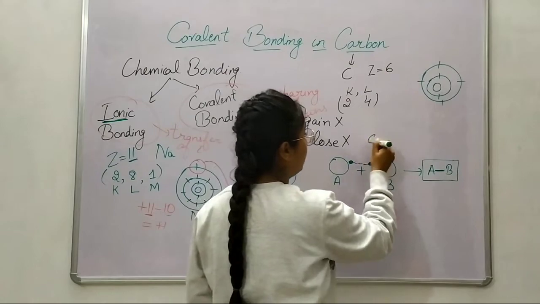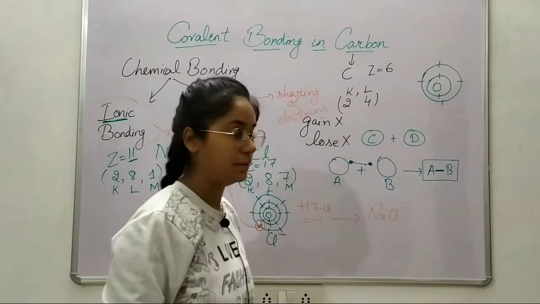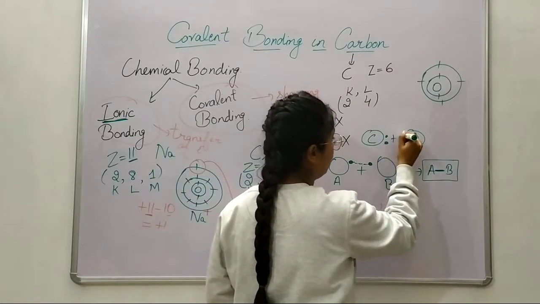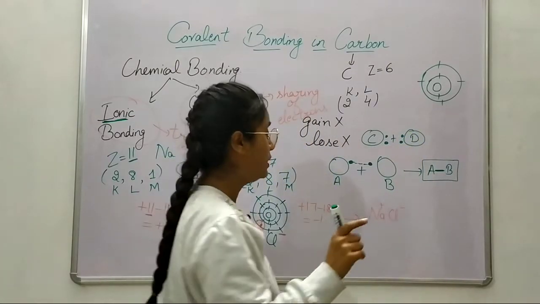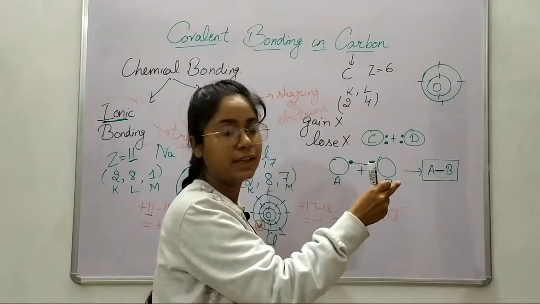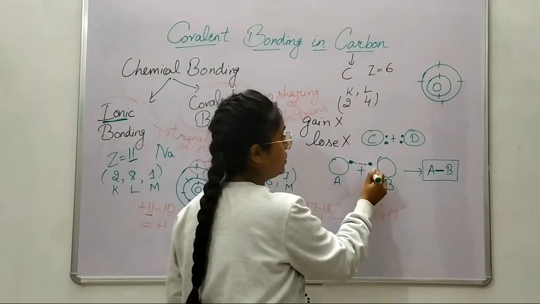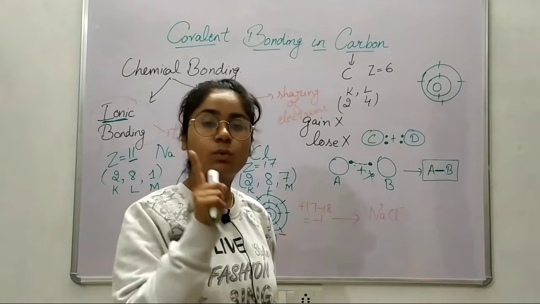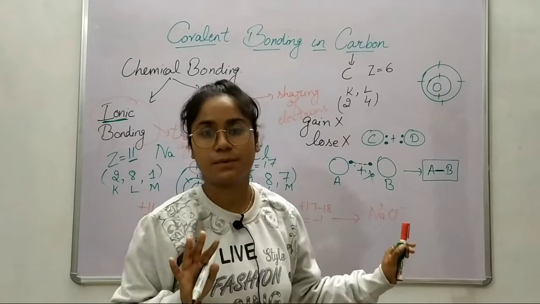Let us say I have atom C and atom D. Now one of them is again carbon. So in this case, they have shared 2 electrons. One more thing you need to remember: if A is sharing its 1 electron, B will also share its 1 electron. B will not try to make 1 electron here and say yes, we will share it like this. No, this is wrong. An equal number of electrons will be shared from both parties, from both atoms.